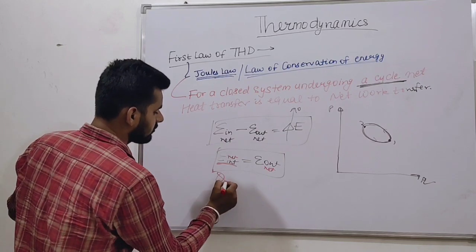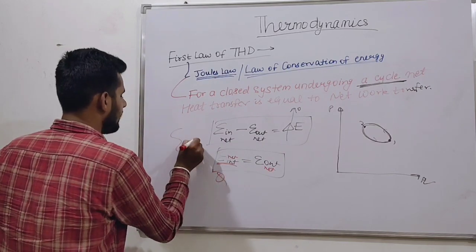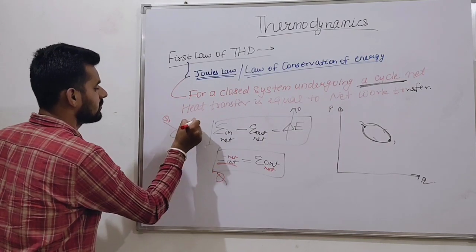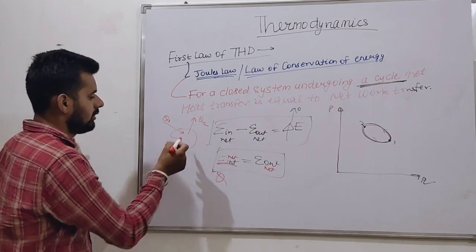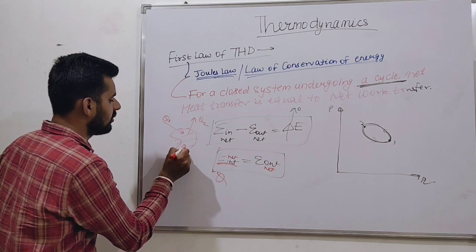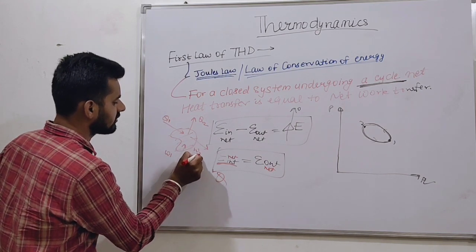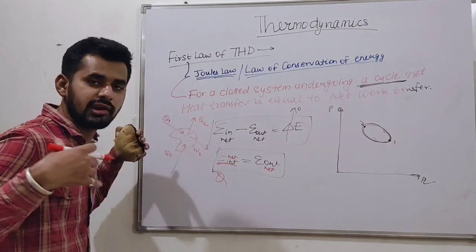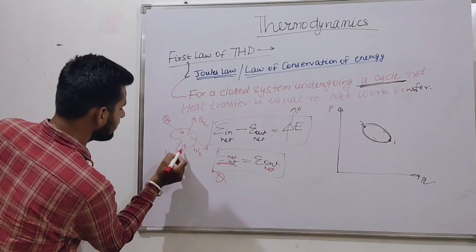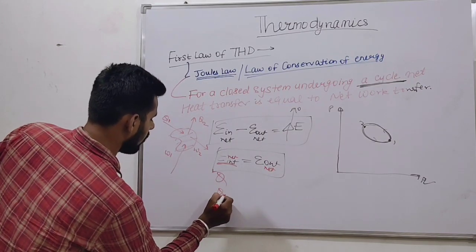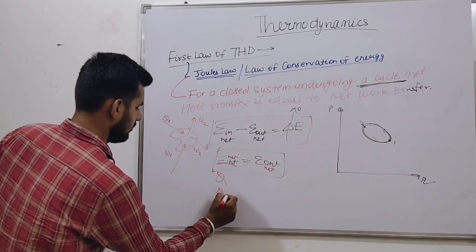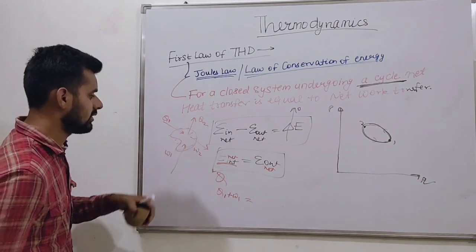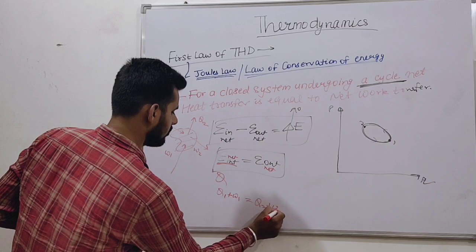Suppose this is a system. Some Q1 quantity of heat is added to the system, and some Q2 quantity of heat is rejected from the system. Some W1 work is added to the system, and some W2 work is rejected from the system. So what is the net energy input? Q1 input plus W1 input must be equal to net energy output, Q2 output plus W2 output.